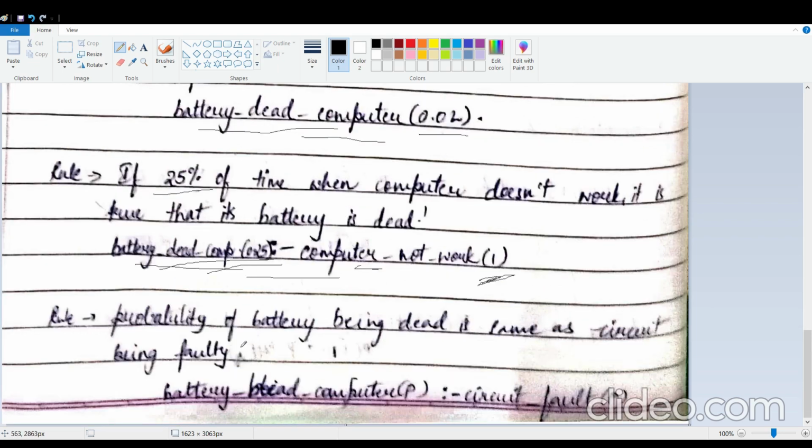Anyway, let us look at another thing. This is pretty straightforward. It says that the probability of a battery being dead is the same as the circuit being faulty. So you associate the same value P with both your conclusion and your condition.